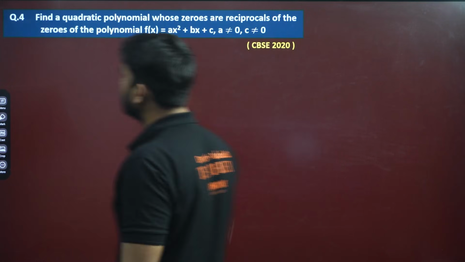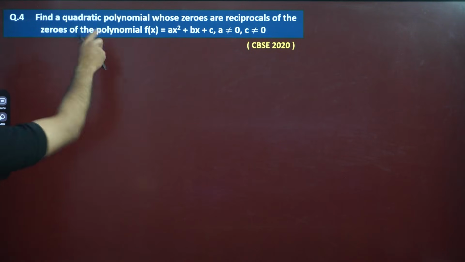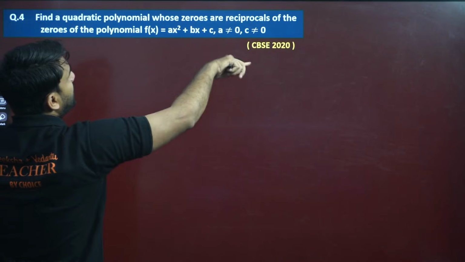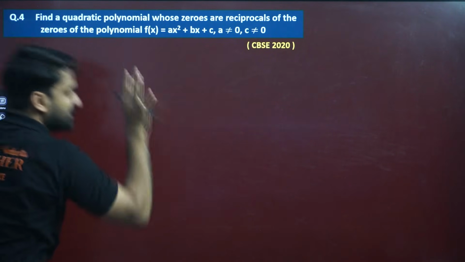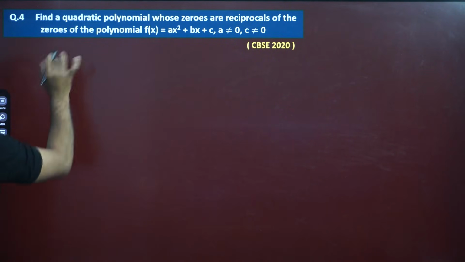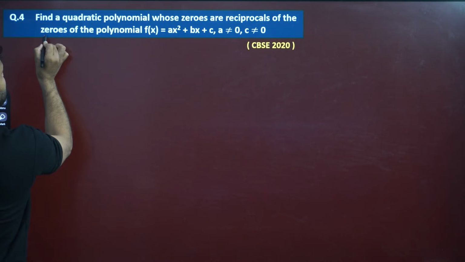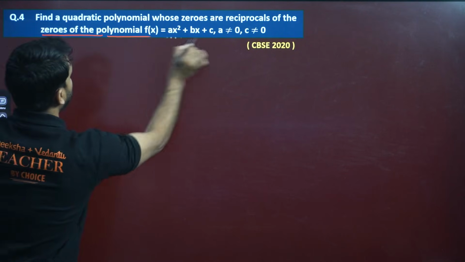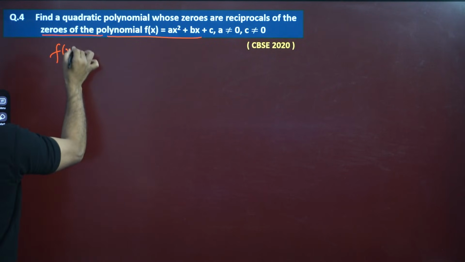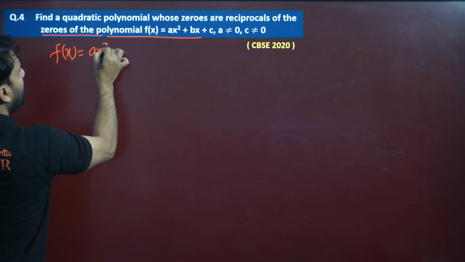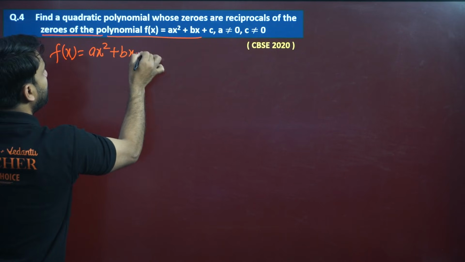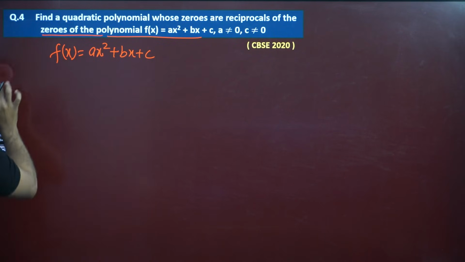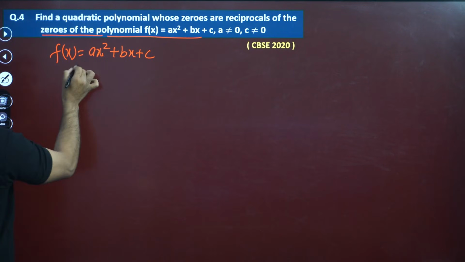Now, moving to the next question, question number 4. Find a quadratic polynomial whose zeros are reciprocals of the zeros of this one. Don't worry. Let's assume the quadratic polynomial is f(x) equals ax square plus bx plus c.